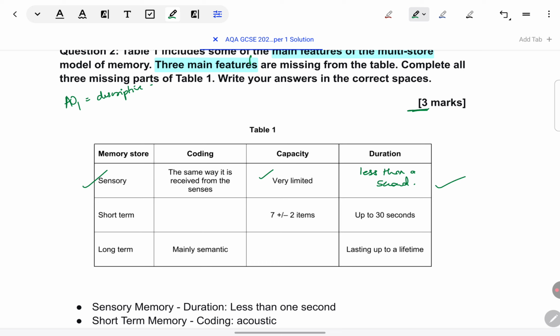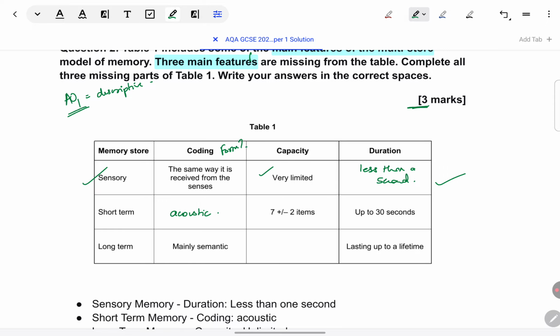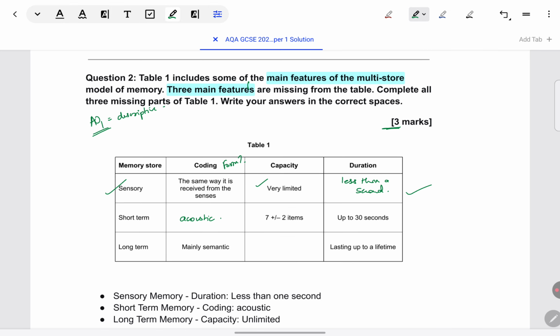Coding means in what form information is held. We have learned short term memory holds it in acoustic, auditory, or hearing form. The correct term is acoustic. We should always use good terminology, especially for the AO1 answers. So make sure you write it as acoustic. MSM should be memorized correctly from the textbook. So keep writing as you have memorized it.